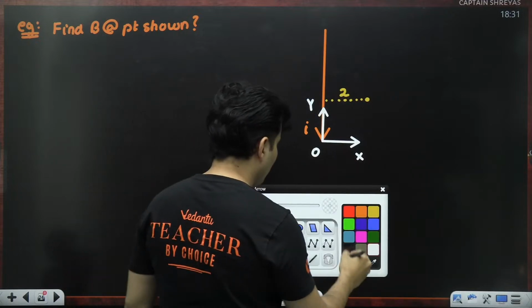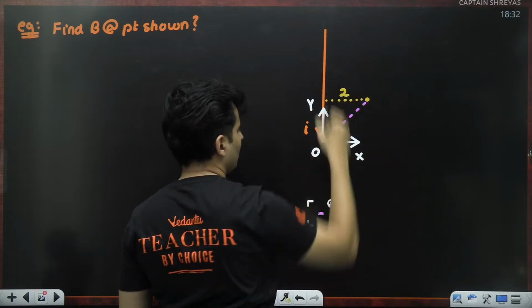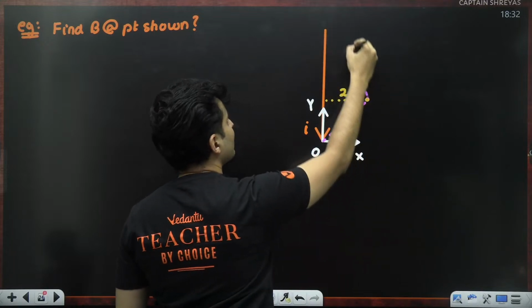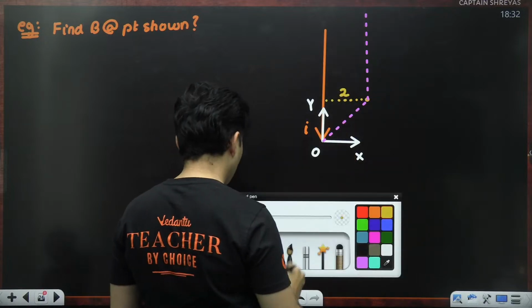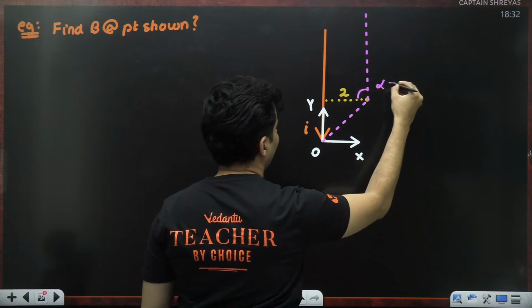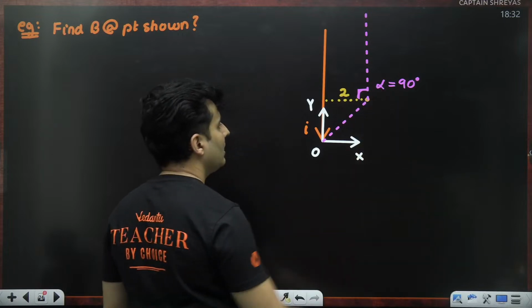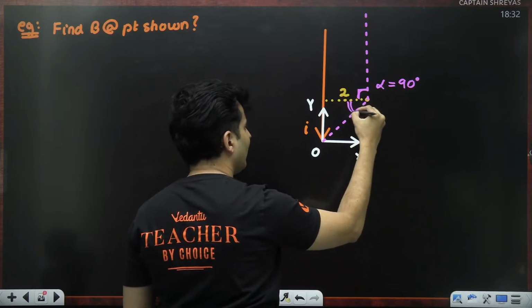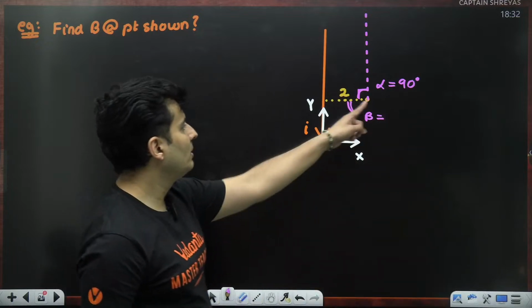Let me draw a line joining the endpoints till here. Oh, this is coming from infinity. So it should be like this, which means over here, the value of alpha will be 90 degrees. Can somebody tell me what should be the value of beta over here? Think carefully and tell me. What should be the value of beta?